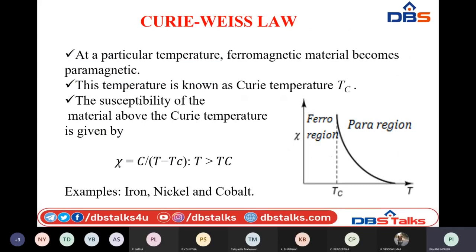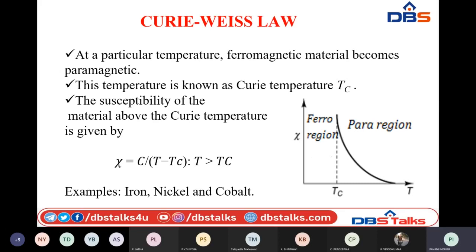So similarly, like paramagnetic materials, this alignment of dipoles is dependent on temperature. Initially, at lower temperatures, these will have greater capability of arranging themselves in a parallel direction to the applied magnetic field. But whenever temperature is increasing, slowly they will lose their capacity of aligning themselves to the applied magnetic field in parallel direction, such that they will be converted into paramagnetic materials as temperature is raised beyond a certain temperature.